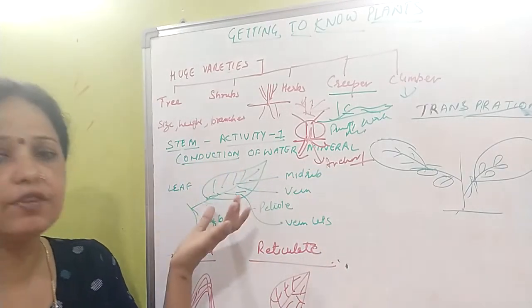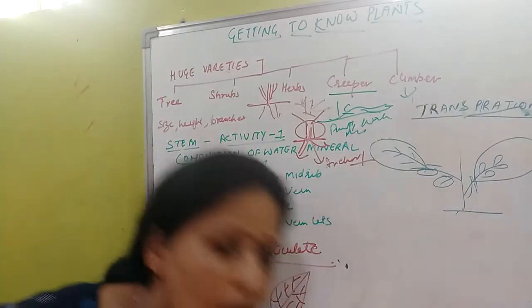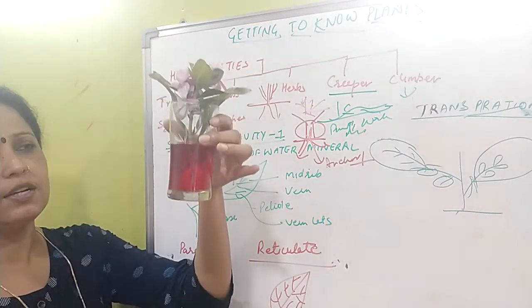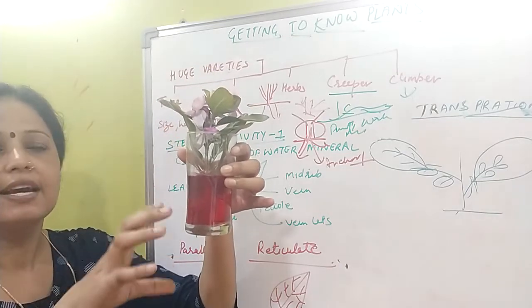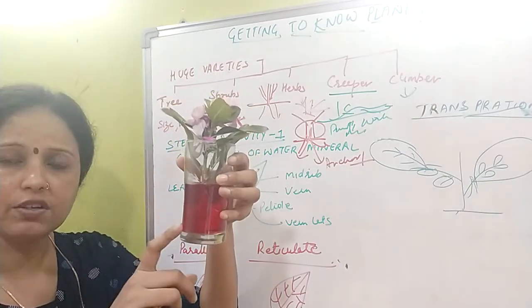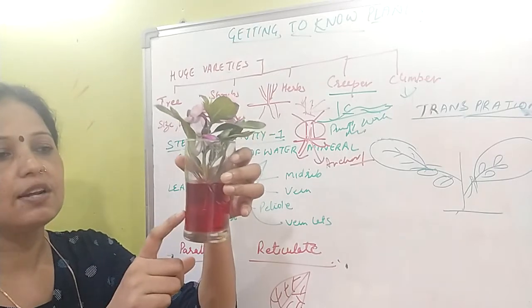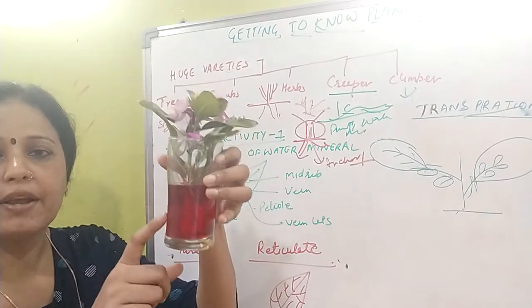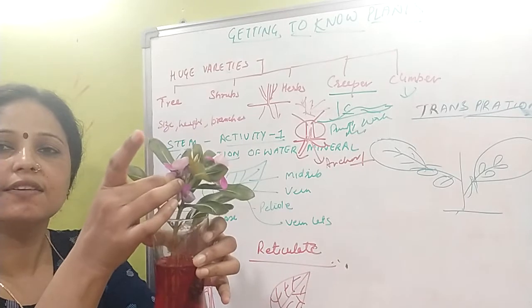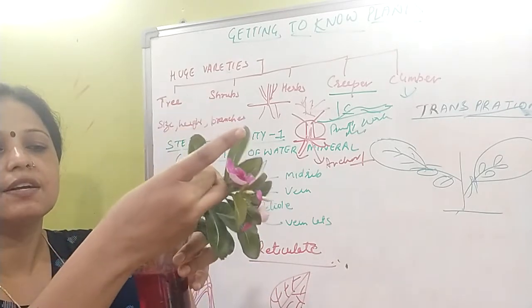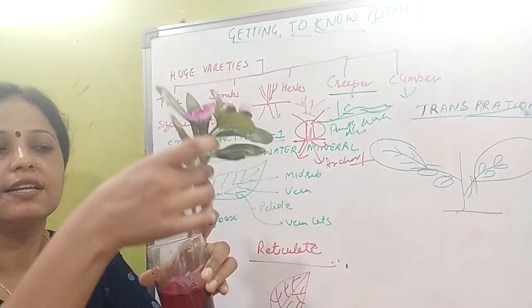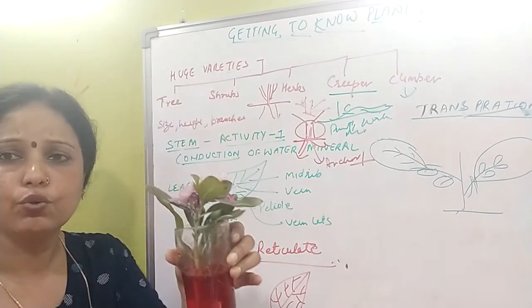One of the activities given in your book is that you have to take some colored water. I have already done this in the morning. This is a glass. In this glass I have added water and some food color, so its color changes into a little pink. Then I have taken this Catharanthus plant and cut the stem obliquely or diagonally, and after that I have dipped it for 2 to 3 hours.